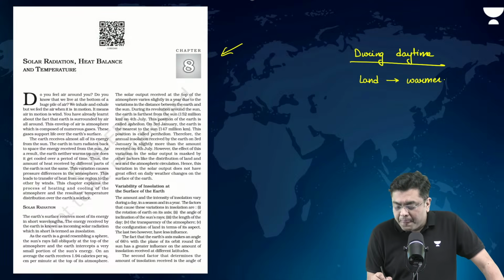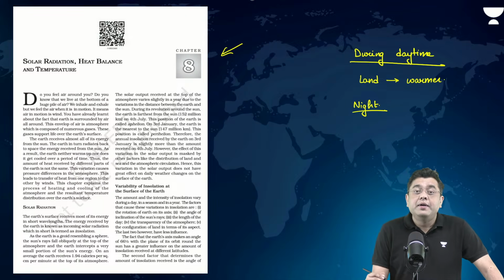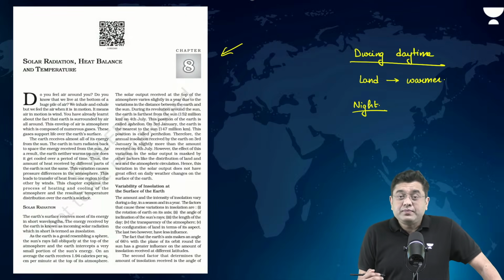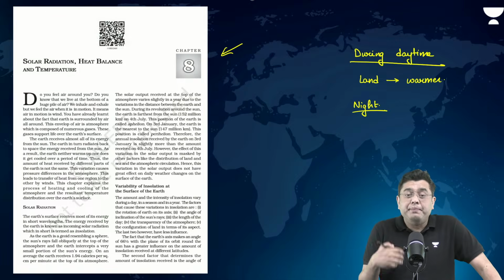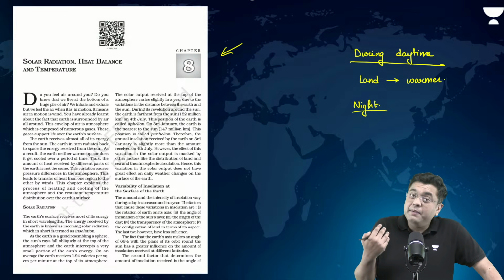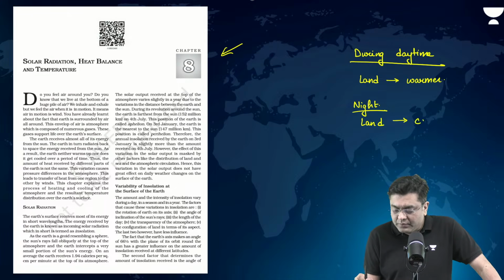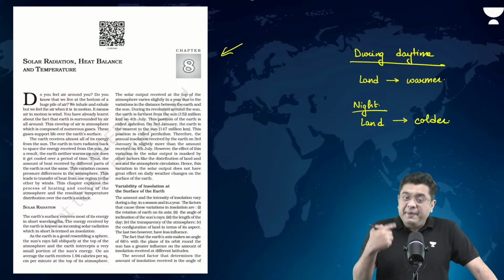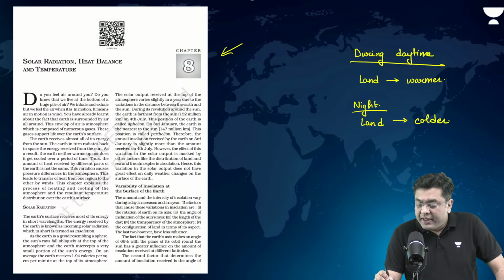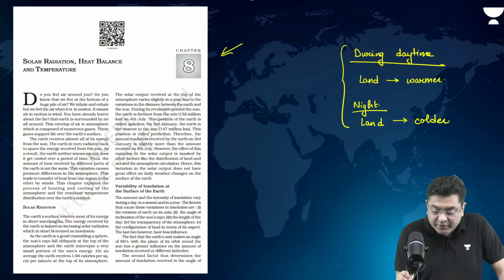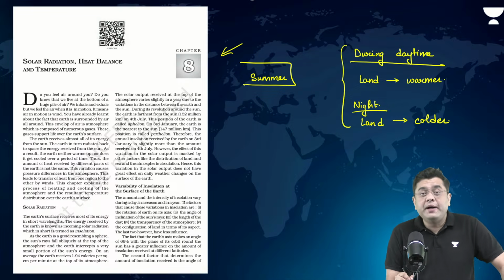Now, what about night? During night, which will be warmer? Because land will lose heat at a much faster pace, it will become colder. Water will be comparatively warmer. So land will be colder. The implication also goes ahead that when we talk about the summer season, which will be warmer?